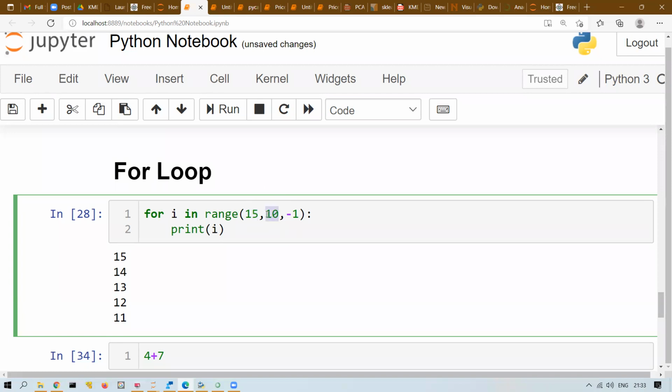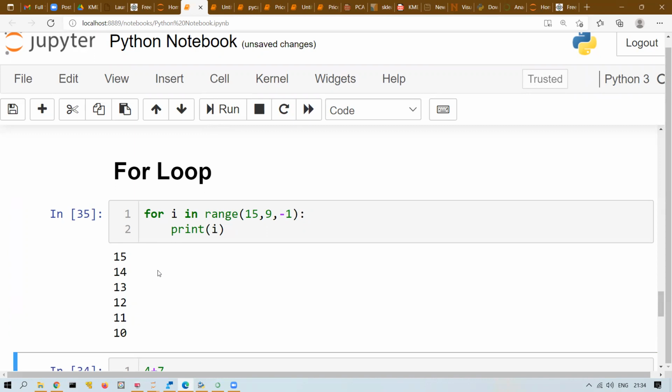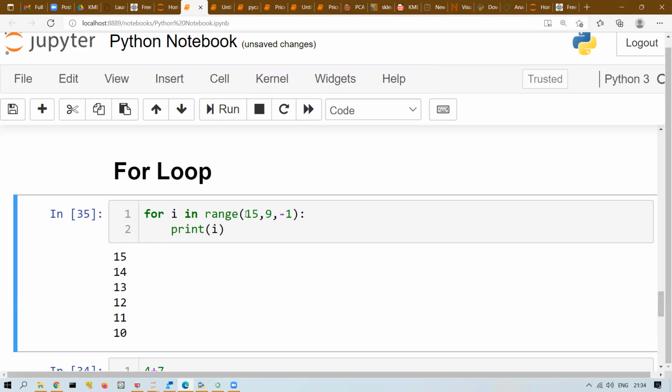Can it be 10? Answer is no. Why? Because the ending index you cannot include. In the range function, the ending index is not included. So if you do not include this ending index, what will be the last value for i? 11. So i cannot be 10. So 10 is not inclusive. If I want to take it till 10, what will I write? I have to write 9, because 9 is not included. So till 10, it will decrement. Right? So here you choose where you want to start and till where you want to decrement.